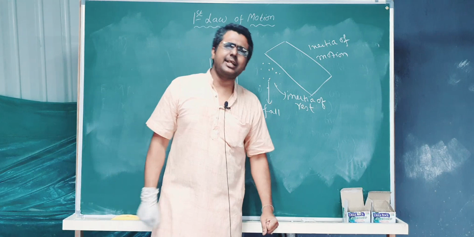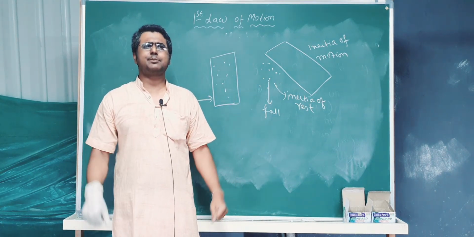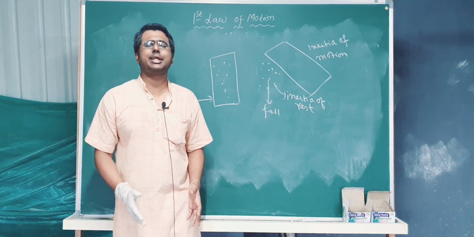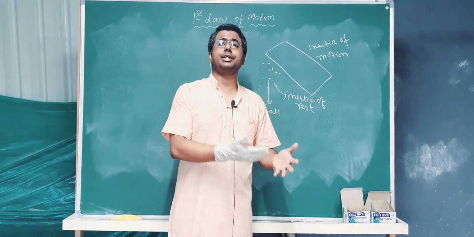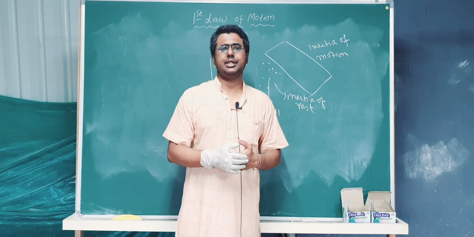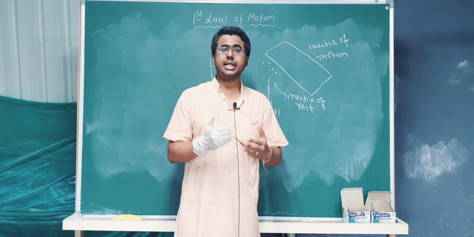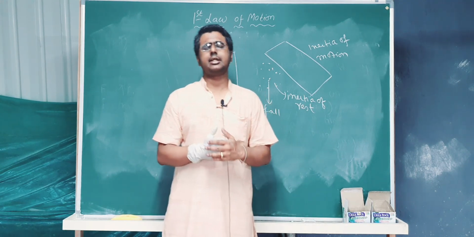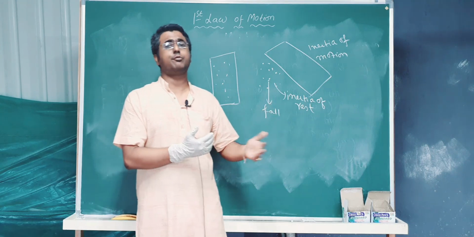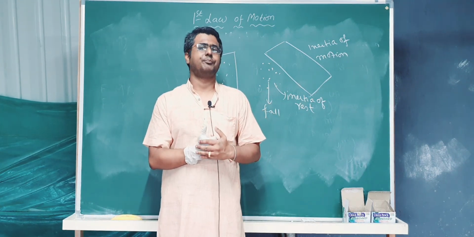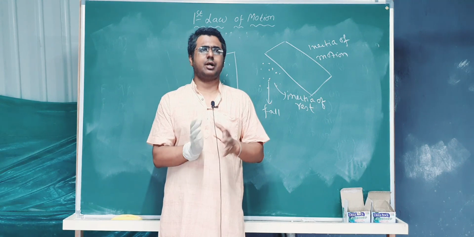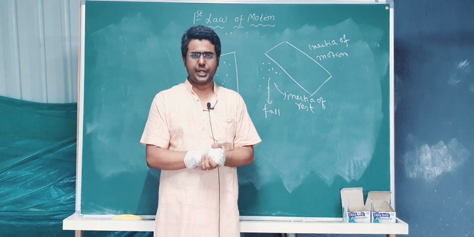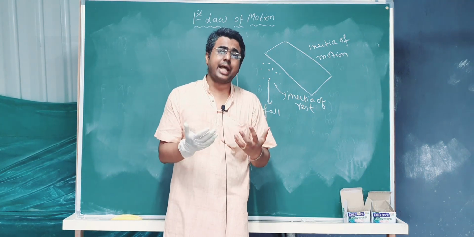I am running with a very high speed. Suddenly somebody tells me to stop. It is not possible for me to stop straight away. Why? Because I cannot change my inertia of motion straight away to inertia of rest. It will take some time. I am going to teach this in much more detail after I complete the force part, that is the second law. What is this time and how does velocity change from high velocity to zero velocity. So I will take some time, right?